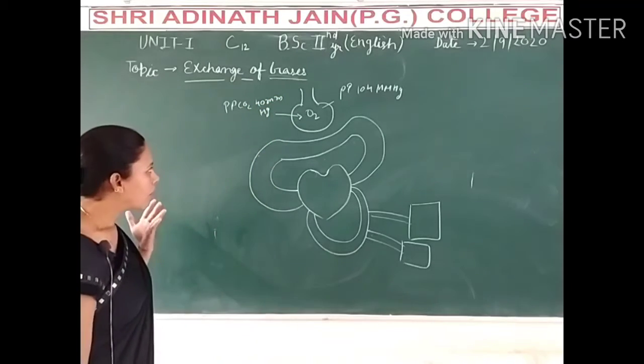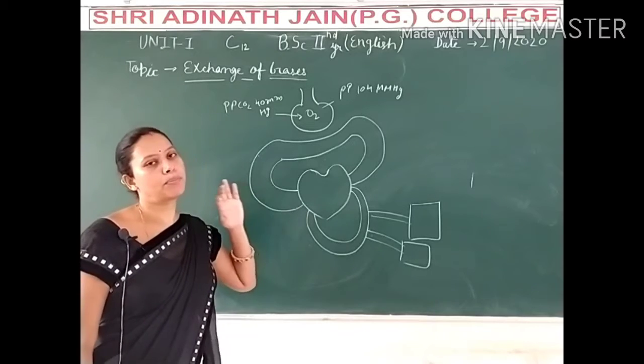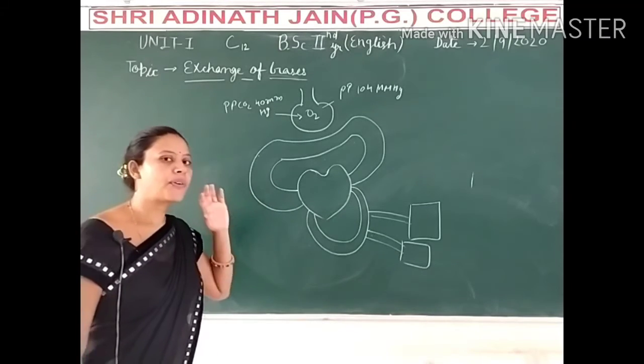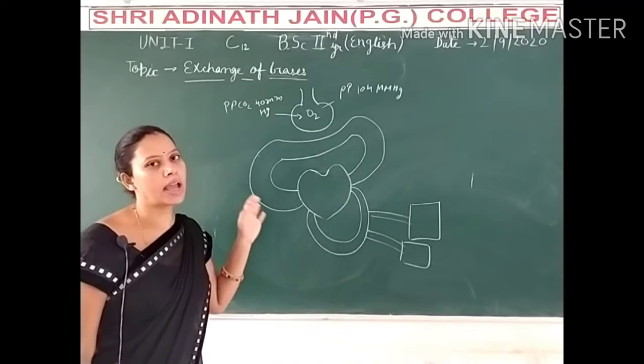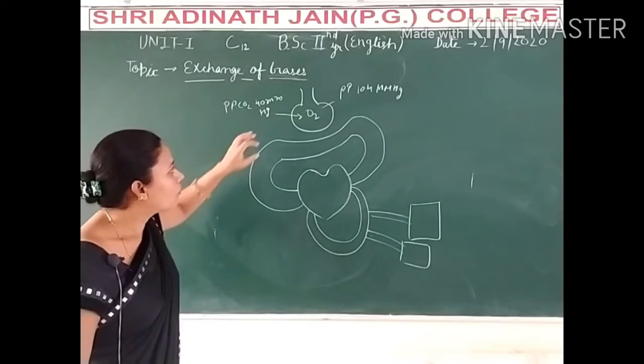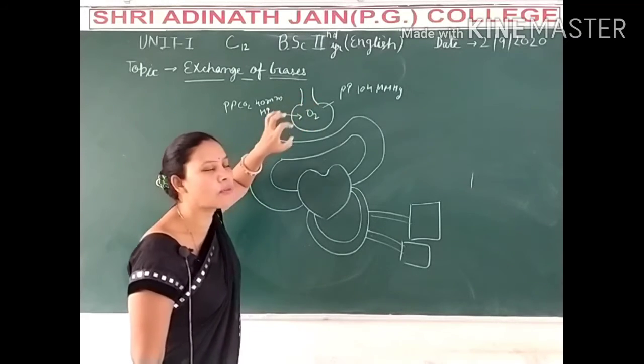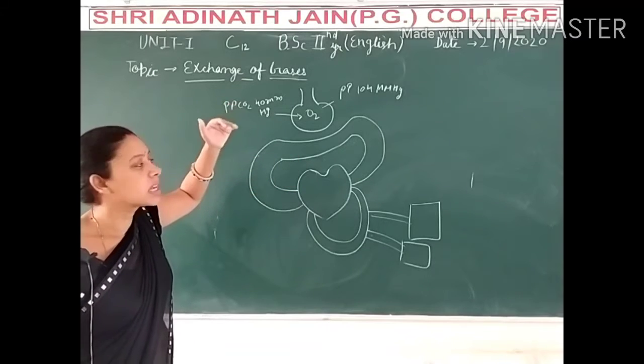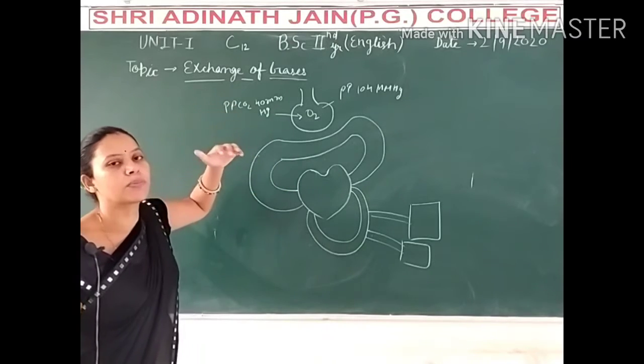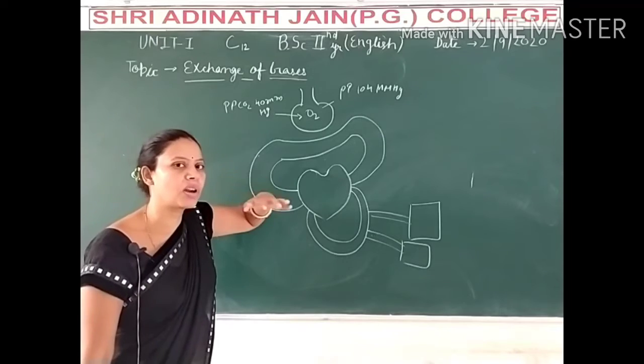Why? Because the minimum partial pressure of any gas will be 40 mmHg. So when the partial pressure of oxygen increases, the CO2 partial pressure will be low.